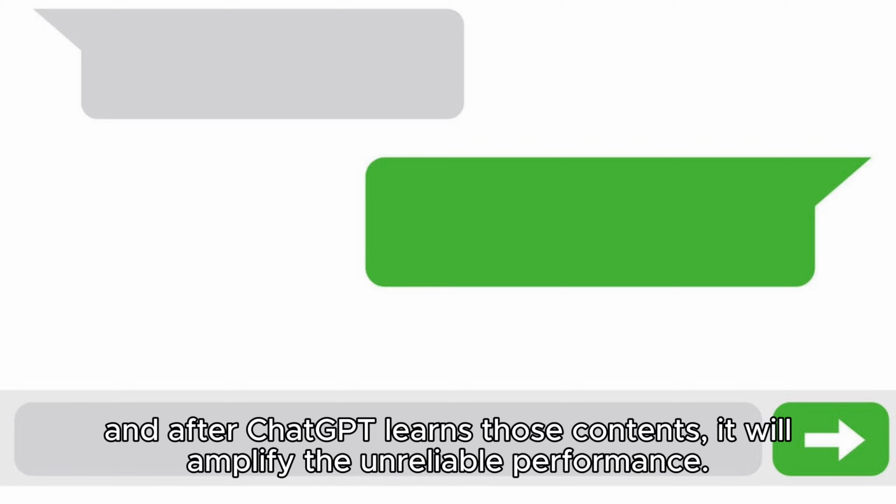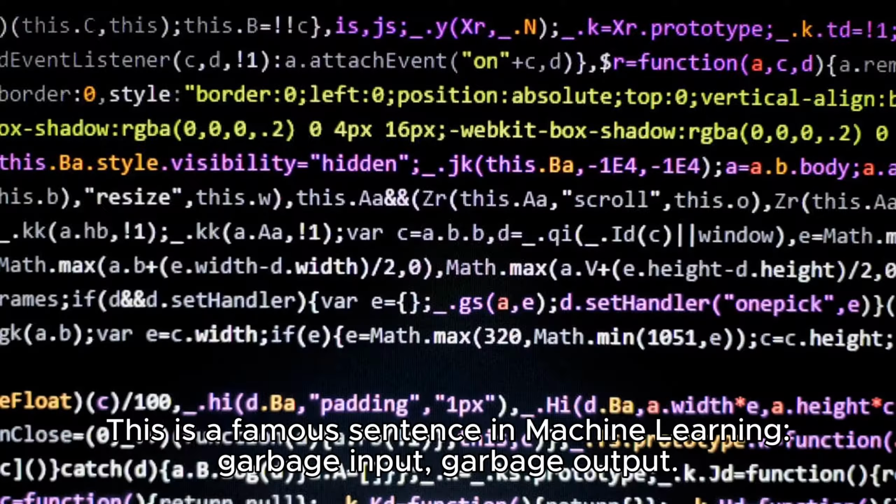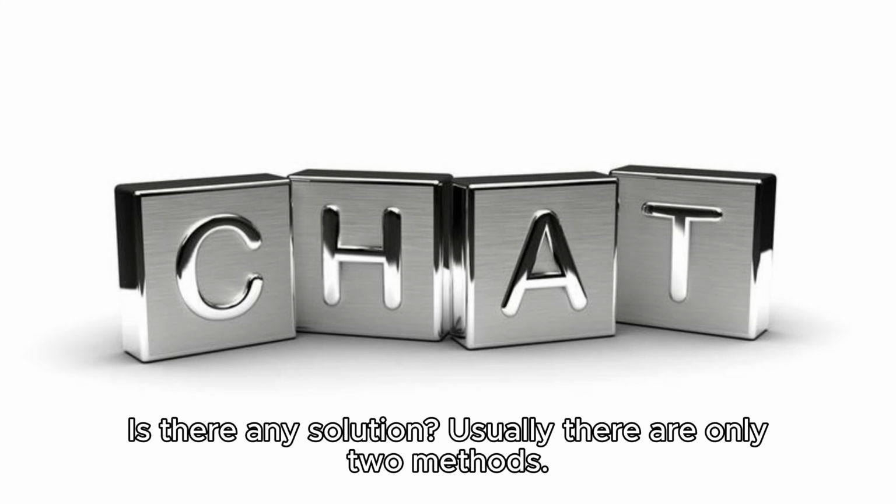And if Chat learns those contents, it will amplify the unreliable performance. This is a famous sentence in machine learning. Garbage input, garbage output. Is there any solution? Usually there are only 2 methods.